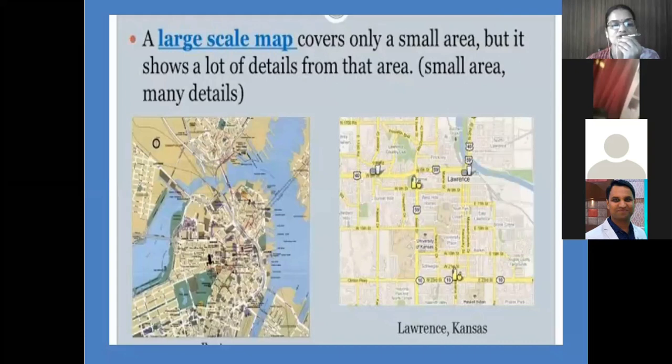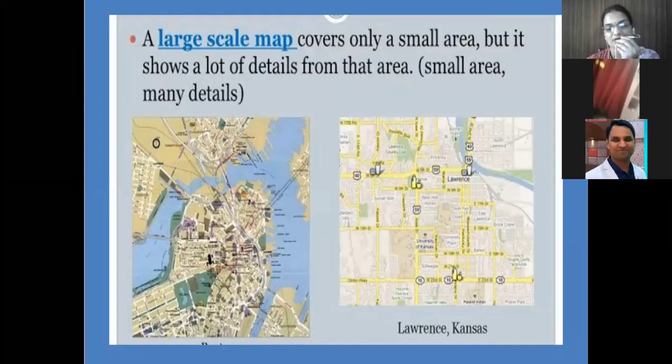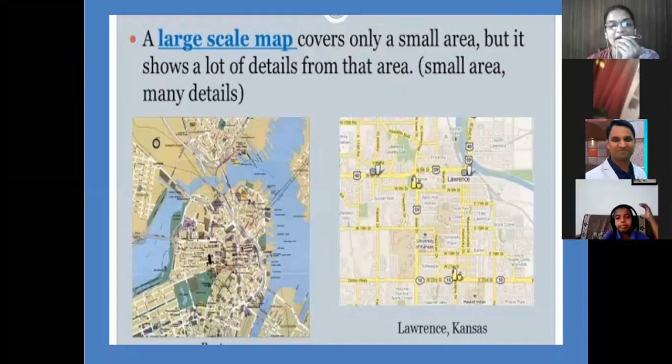Yes, if you want to study about Rajasthan, we'll go for the map of Rajasthan. It will give us detailed explanation. But if we are studying the map of India, and in there we want Rajasthan, it will not give that. So for that we want the large scale map of Rajasthan. Okay, students.